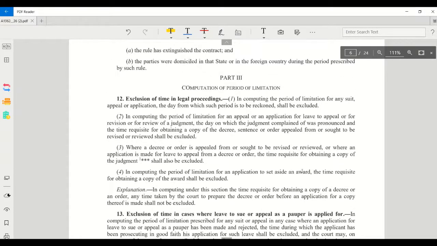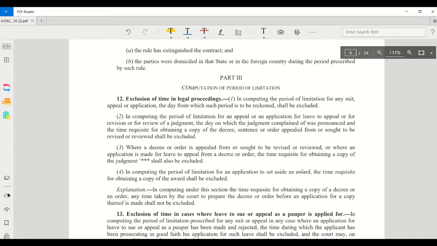Next, part 3, computation of period of limitation. Sections 12 to 24 provide for computation of period of limitation. This is also an important part. It has important concepts like doctrine of exclusion of time, doctrine of acknowledgement, doctrine of part payment. So it is a very important part. Please study.